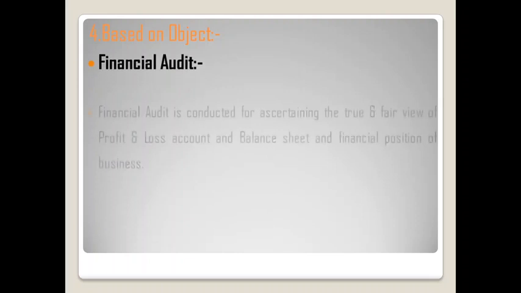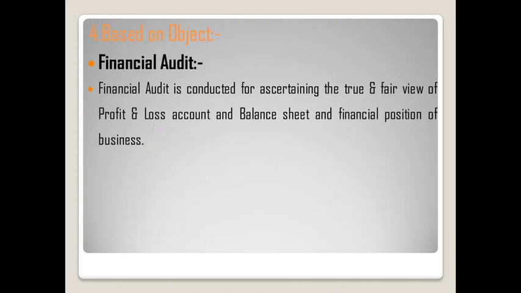The financial audit means financial audit is conducted for ascertaining the true and fair view of profit and loss account and balance sheet and financial position of business. This is the very simple meaning of financial audit. That means financial audit is an audit conducted for checking the true and fair view of balance sheet and financial position. Financial position means checking the financial position of business. That means audit of all the financial documents like profit and loss account and balance sheet.